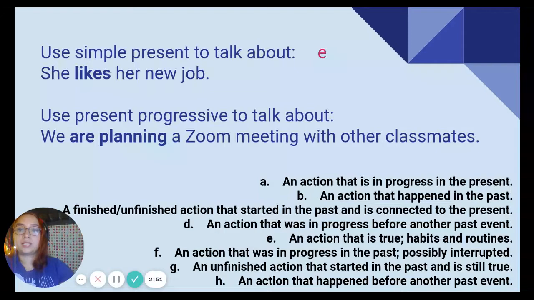Now let's talk about present progressive. We use it to talk about. Please pause the video while you think about this. That's right, we use present progressive to talk about an action that is in progress in the present. The example here says, we are planning a Zoom meeting with other classmates. Remember, to make a present progressive sentence, we need verb to be, am, is, are, and our verb in progressive form with ing. Let's continue.